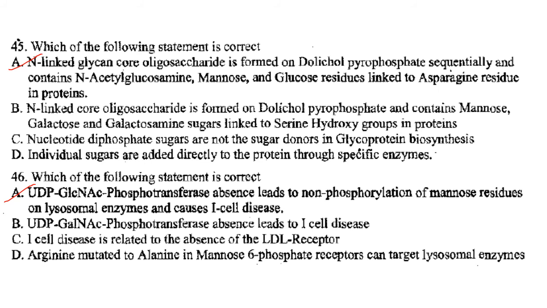Then which of the following statements is correct? So UDP GlcNAc, that is N-acetylglucosamine 1-phosphate phosphotransferase absence leads to non-phosphorylation of mannose residues on lysosomal enzymes and causes I-cell disease. I-cell disease is an autosomal recessive disorder caused by the deficiency of this particular enzyme, that is GlcNAc phosphotransferase, N-acetylglucosamine 1-phosphate phosphotransferase, and it phosphorylates mannose residues to mannose 6-phosphate on N-linked glycoproteins in the Golgi apparatus. And without this mannose 6-phosphate,